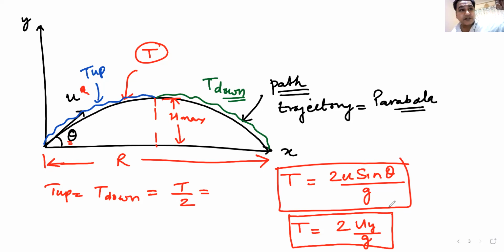Are you understanding what I'm saying? Please raise your hand. I don't have time. Are you understanding what I'm saying? 2 times uy by g is the formula that you must remember.